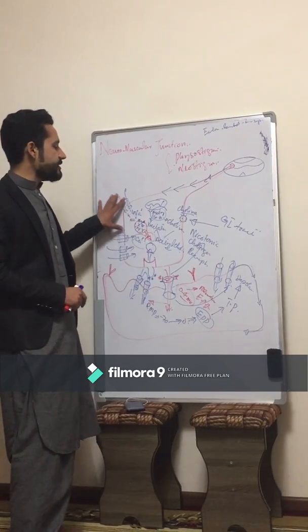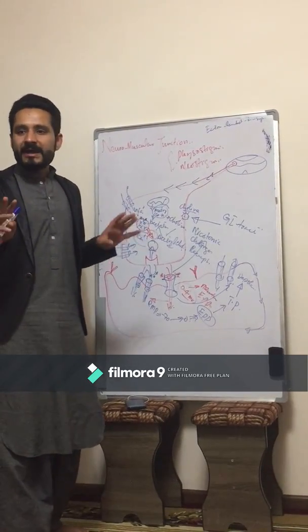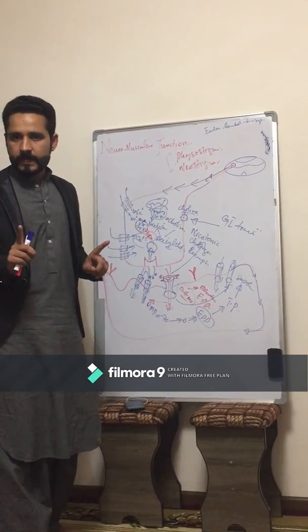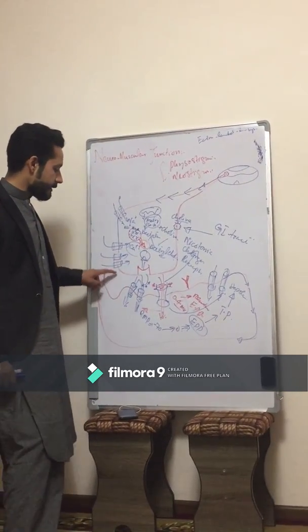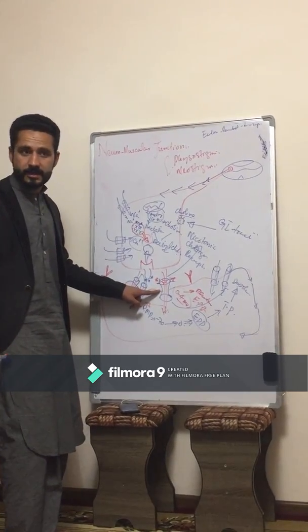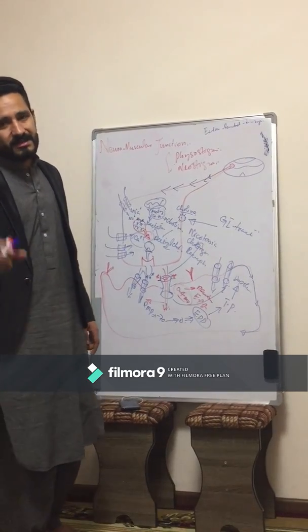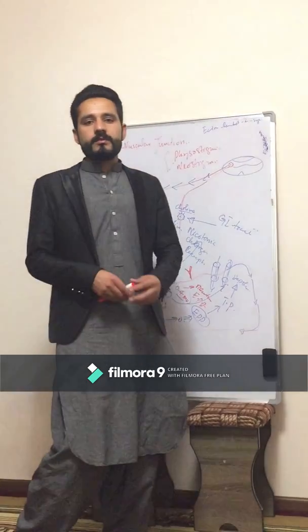So these two diseases block the neuromuscular junction in different ways: one by blocking the nicotinic cholinergic receptor, and the other by blocking the calcium channels. This was something about the neuromuscular junction.